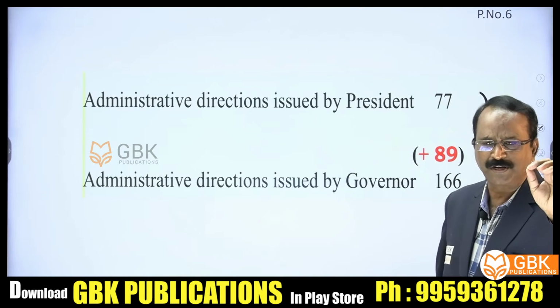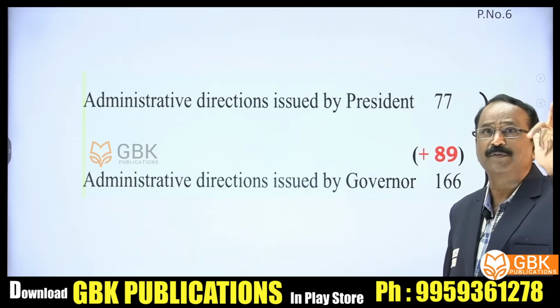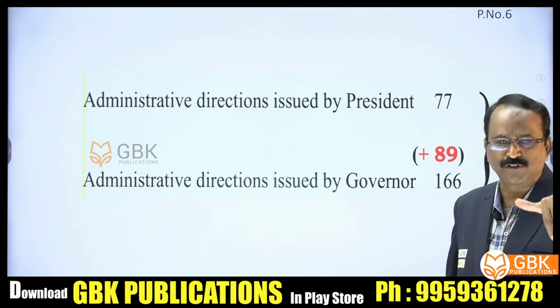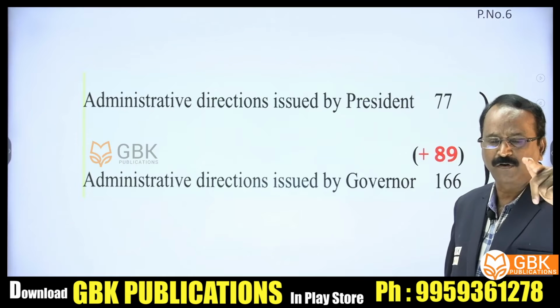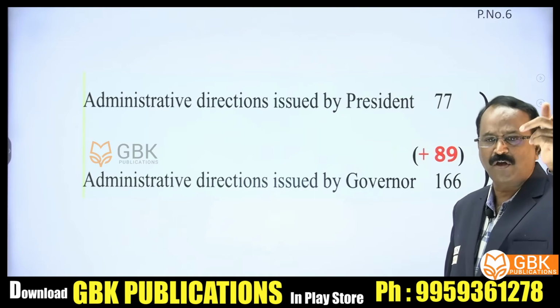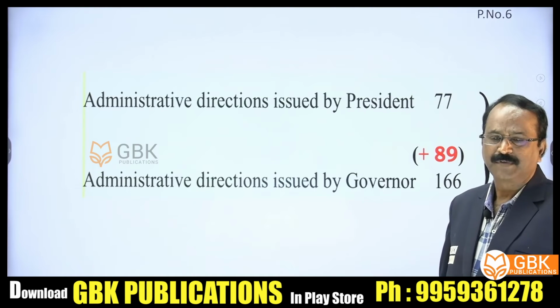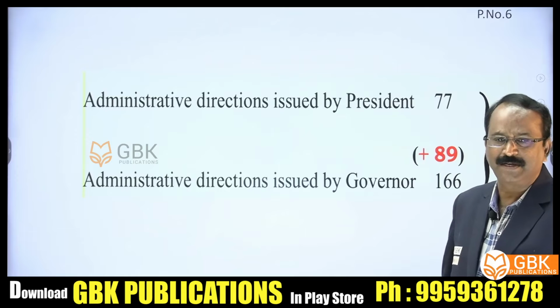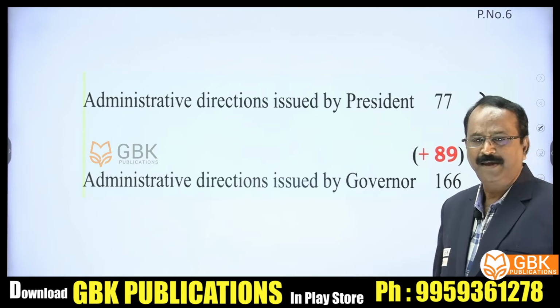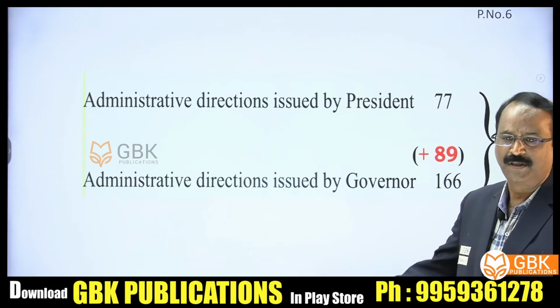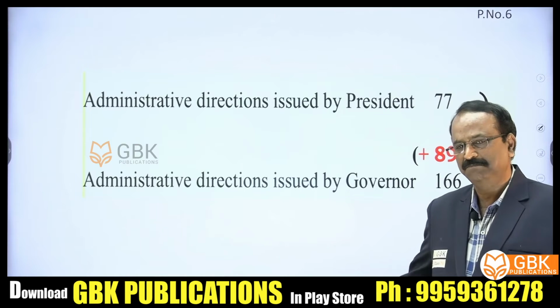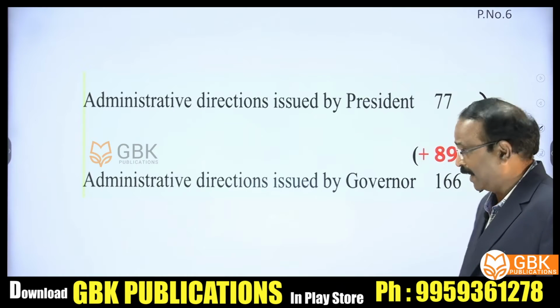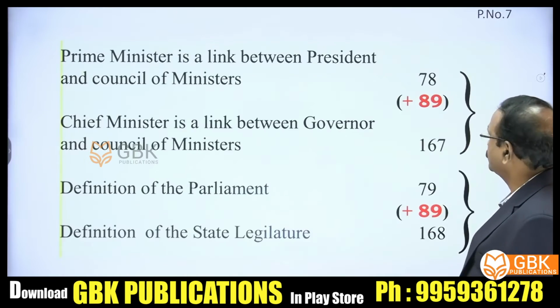All the administrative directions of the central government are issued in the name of the President. The same is replicated at the state level. All administrative directions are issued by the Governor under Article 166. If you know Article 77 and its content, replicate it at the state level by adding 89. So 77 plus 89 is equal to 166. That's all. Easy.